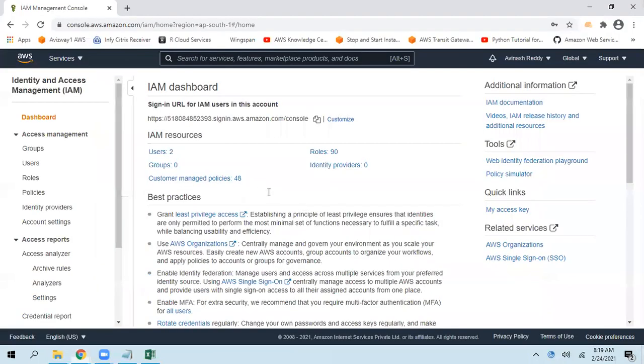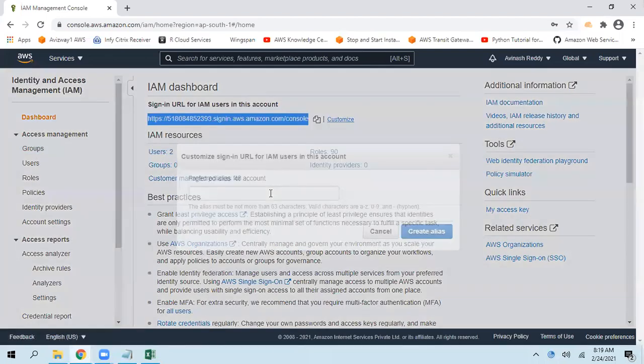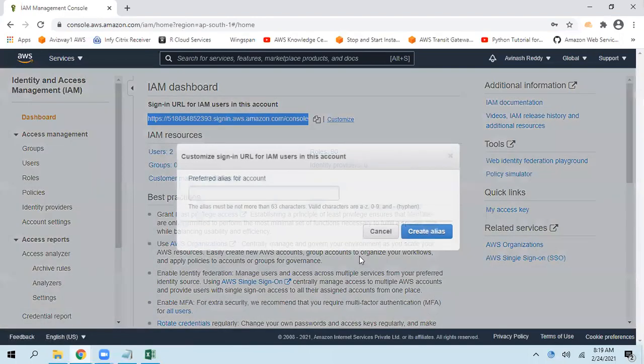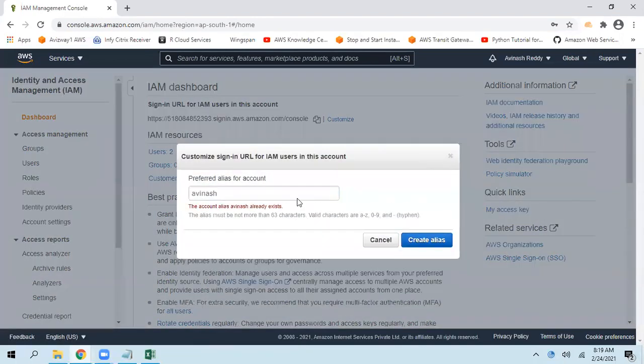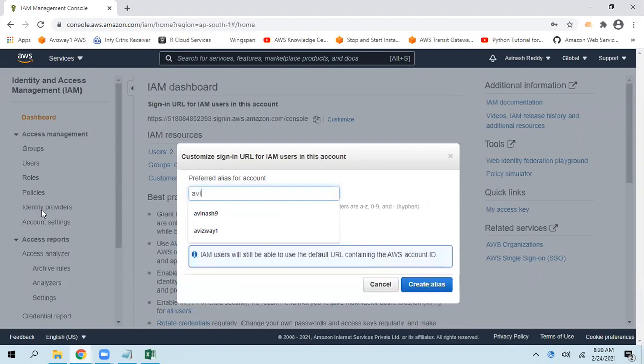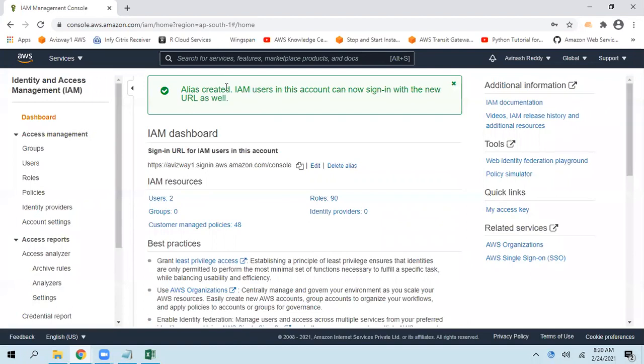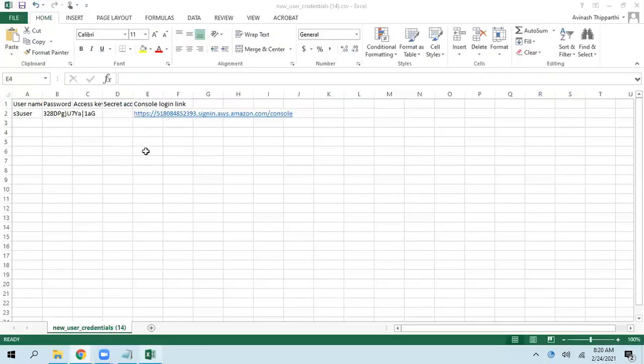So for that, here is the sign in URL. Click on customize. What name do you want to give? It should not contain any uppercase letters. So give Avinash, click on create alias, and someone has already taken that. So give a unique one. I'm adding a suffix, then click on create. No one had taken that, so the alias got created. IAM users in this account can now sign in with the new URL as well. So both work for us. You don't need to go with only one; you can use either.